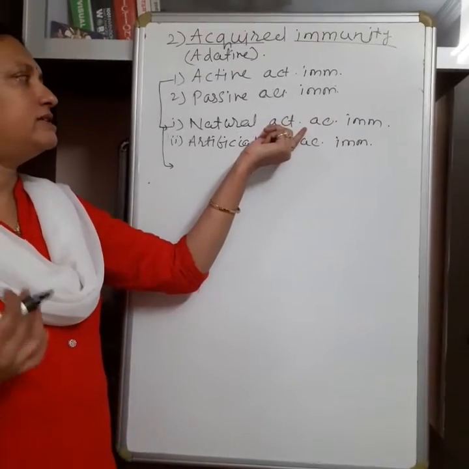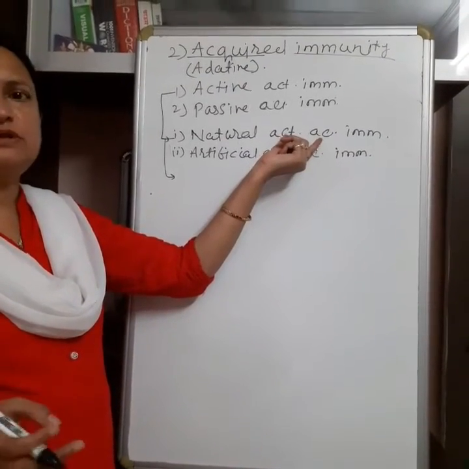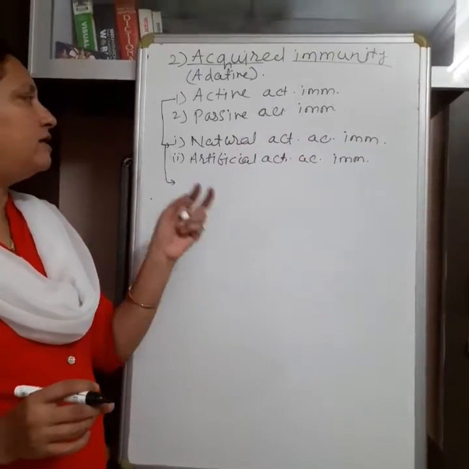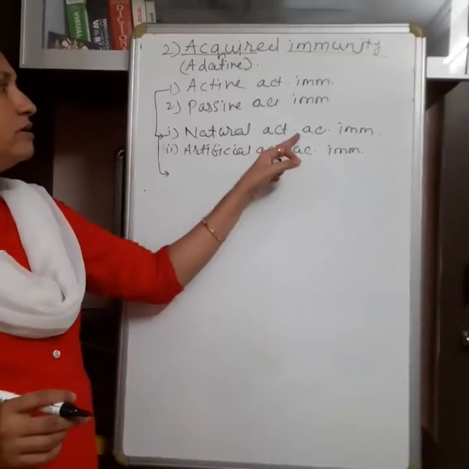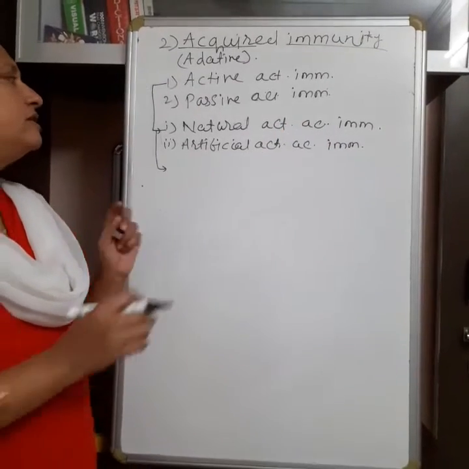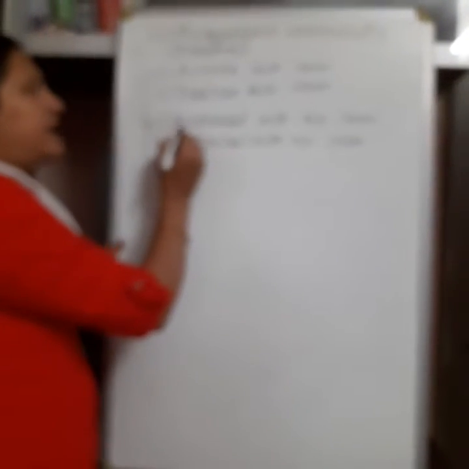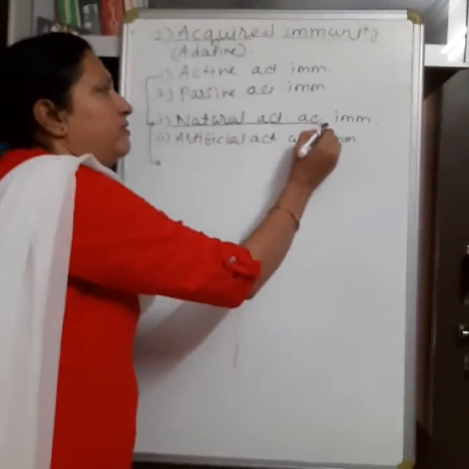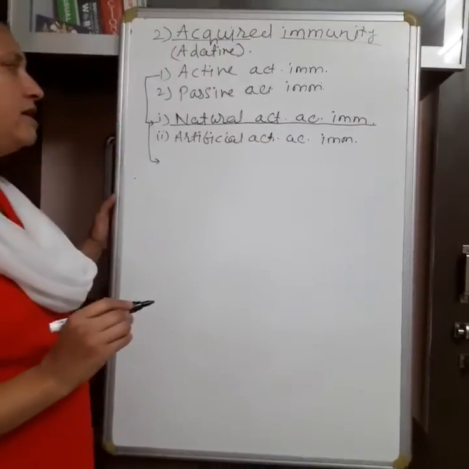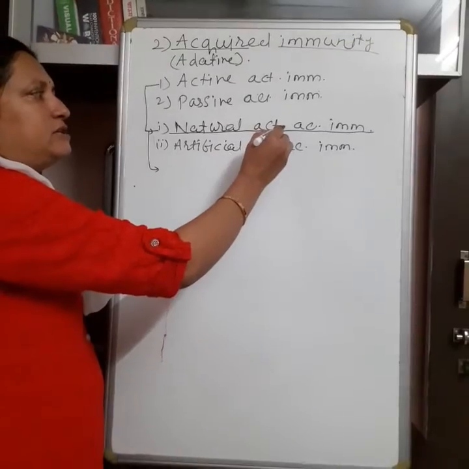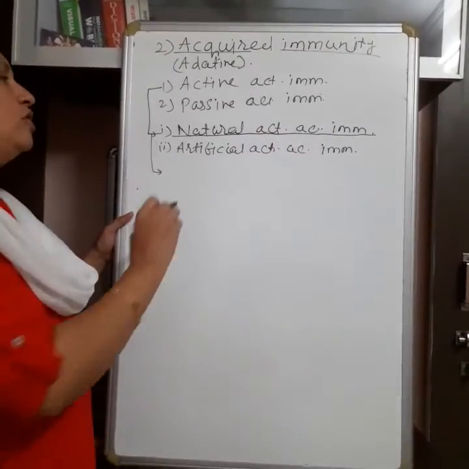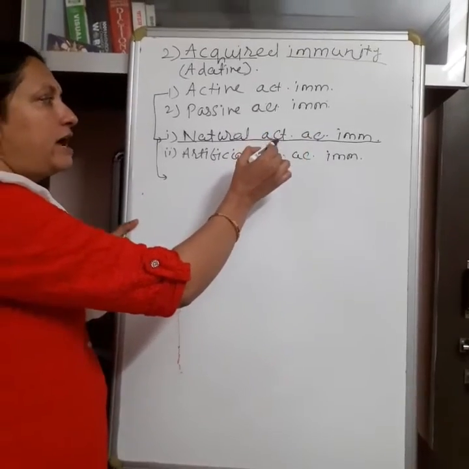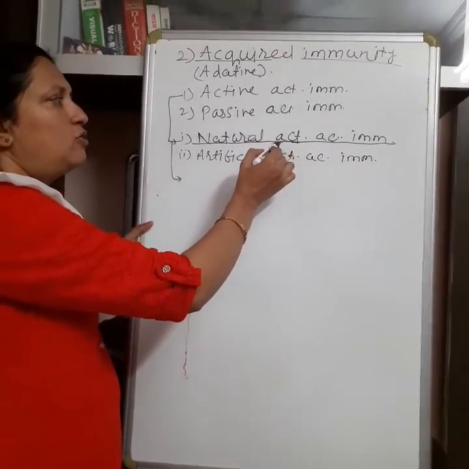Now when the second time this same pathogen comes in the body, there is a quick response, and the body gives a quick and strong response. So this immunity is called natural active immunity, means naturally when the pathogen comes in the body, this immunity remains active or developed, so it is called acquired. Developed immunity, active, means it remains active whole life.